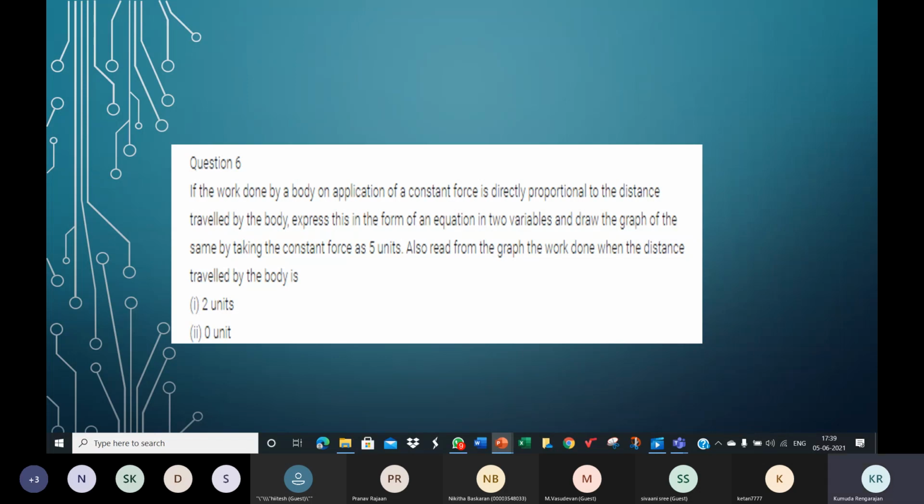Yes, give it a shot. We have done a similar one earlier. Force is equal to mass into acceleration. I'm just coming back in 2 minutes, children. Think about it, make the equation, and if you're sure, you can make the graph. This graph we are making in the class now, not homework.